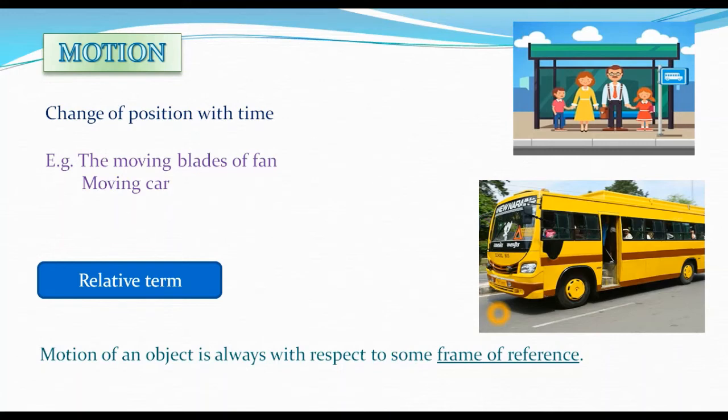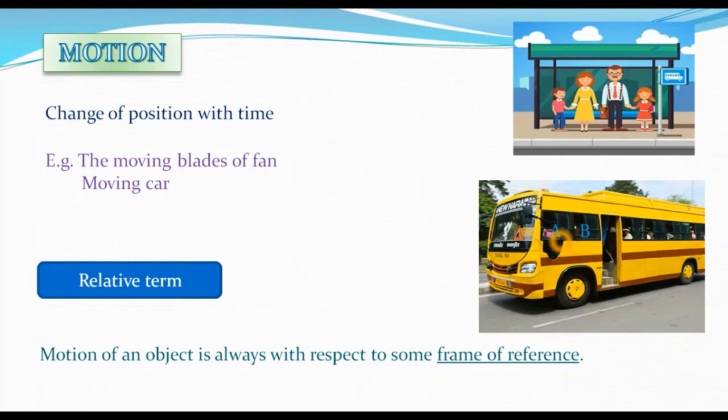Now think of it this way. There will be people sitting inside the bus, correct? Let's suppose inside the bus you have two people, say A and B. Both are sitting inside the bus. Now for A, is B in motion or at rest? Definitely for A, B is at rest because both persons are sitting inside the bus. The bus is moving, but the persons are not moving as such. Both persons are sitting on their seats. So according to A, B is at rest, and according to B, A is at rest.